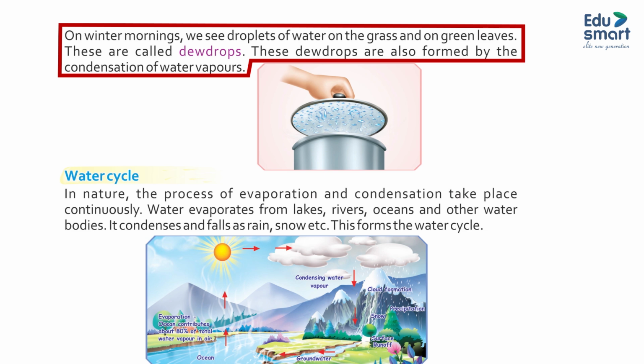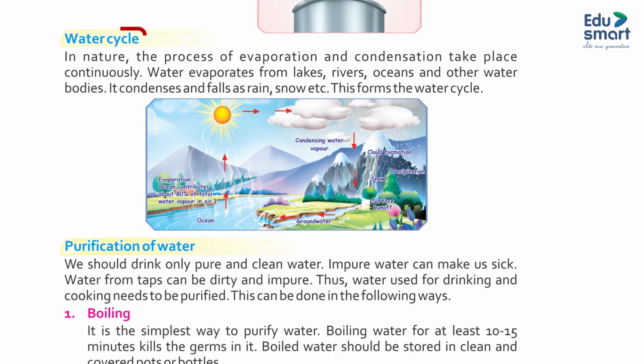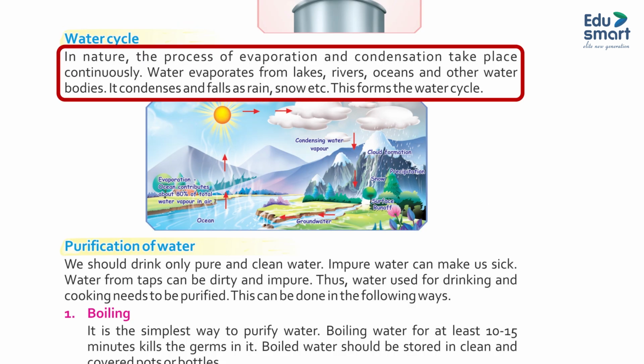These are called dewdrops. The dewdrops are also formed by the condensation of water vapors. Water cycle. In nature, the processes of evaporation and condensation take place continuously. Water vapors from lakes, rivers, oceans and other water bodies condense and fall as rain, snow, etc. This forms the water cycle.